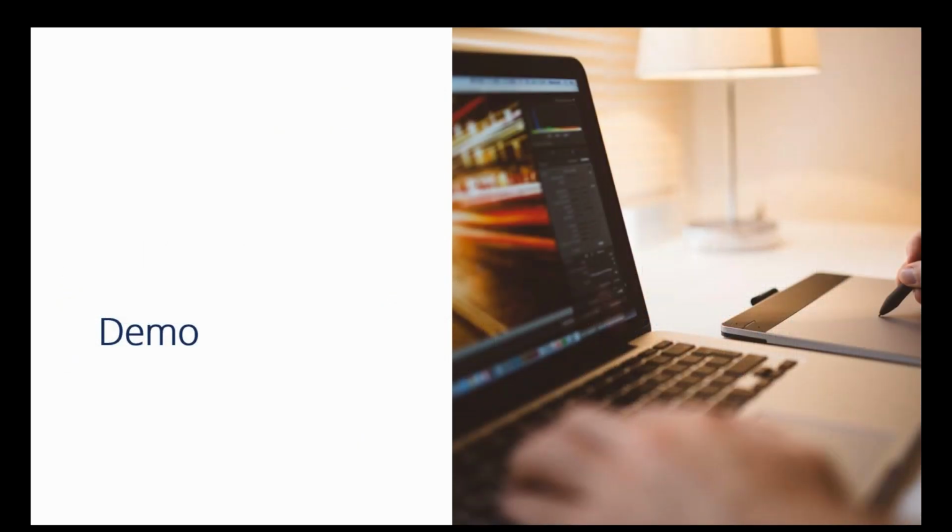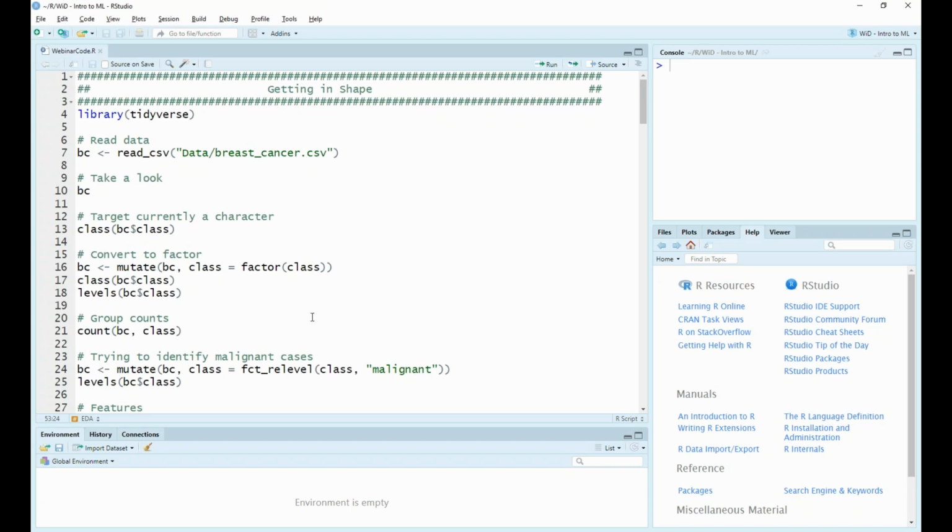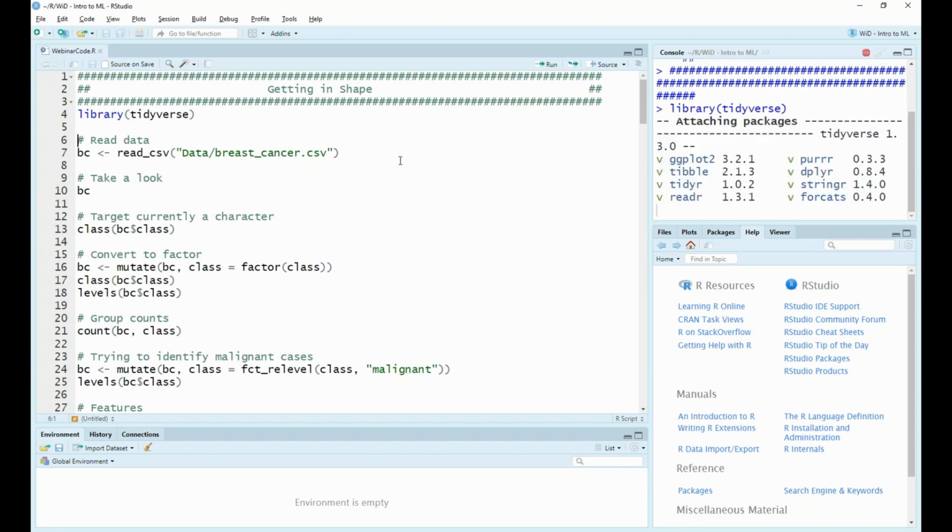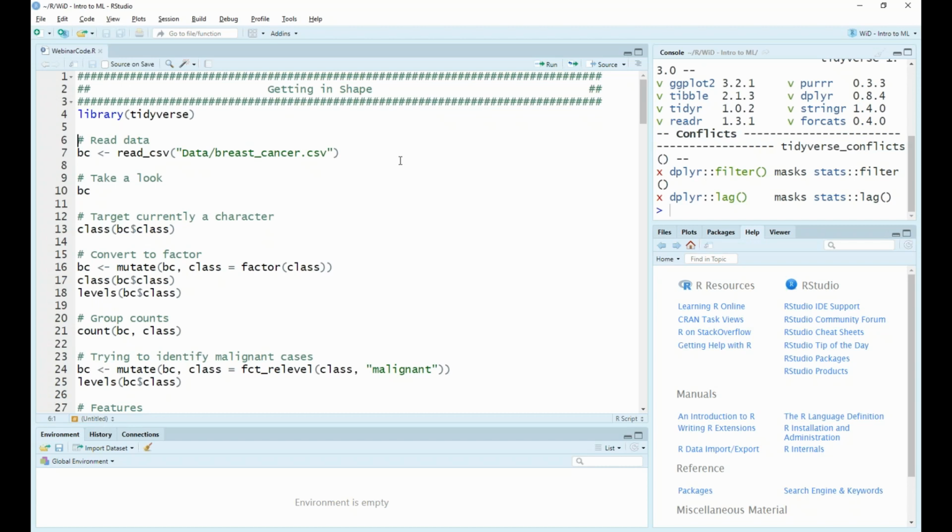So to do this, we're going to have a little demonstration within our studio. So I'm going to jump over to our studio. And we're talking about getting in shape here. So we're going to have a summary of the topics we've just discussed. So the first thing to do is to load in the tidyverse package. And this is going to load in all the packages that we need to perform our EDA and this first look at our data set.